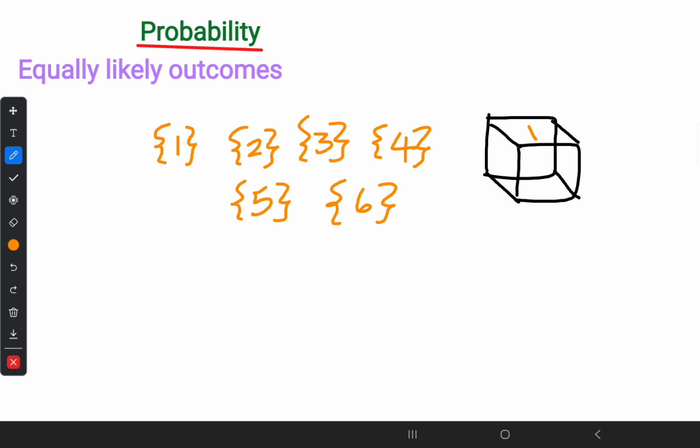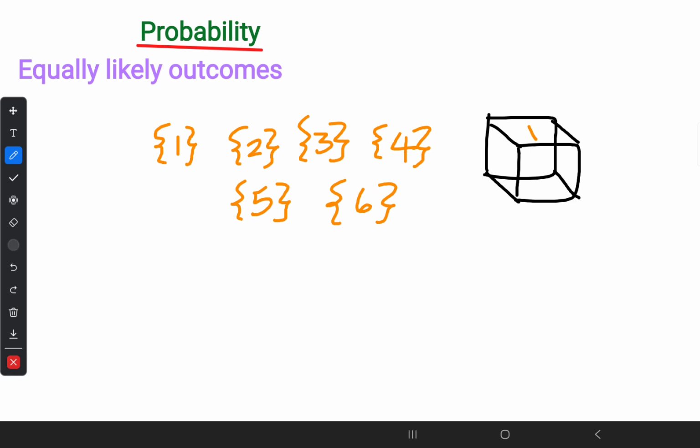equally likely outcomes, because this is an unbiased die. That means there is no imperfection in the corner, there is no rugged surface. All are smooth and edges are perfect. In this case, while you are rolling a die, it would be a random experiment. We can't rely on the outcome, but amongst these 6 we can obtain one of the outcomes. So these kinds of experiments are called equally likely outcomes.